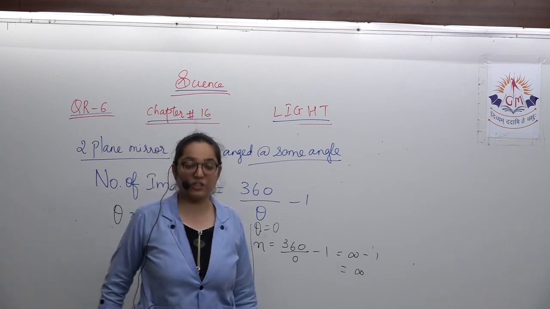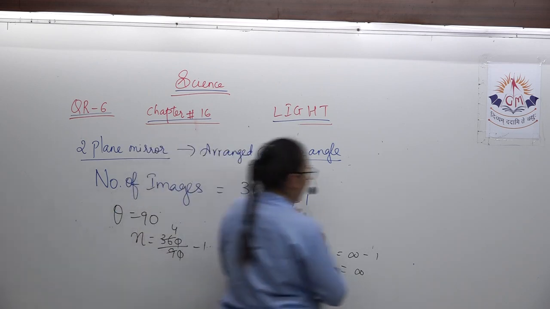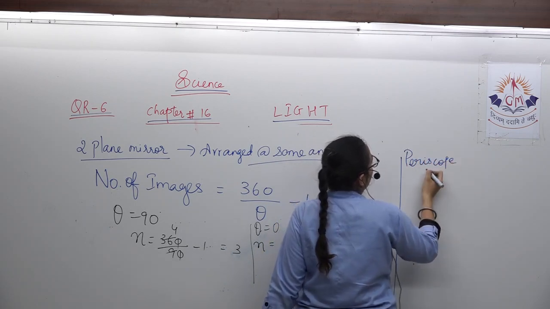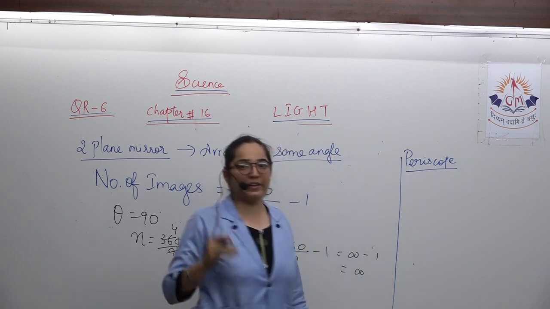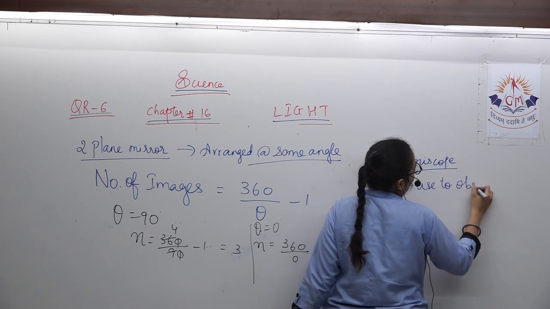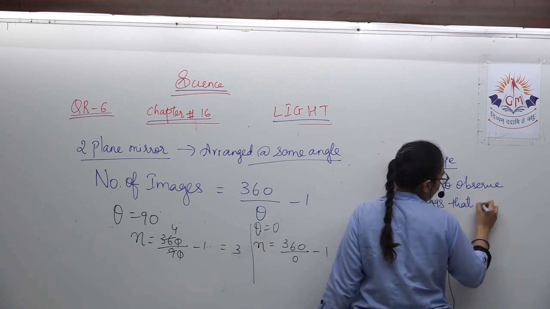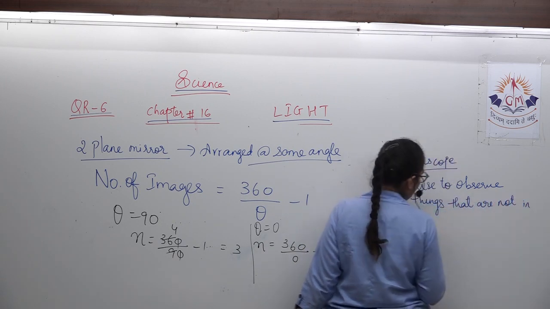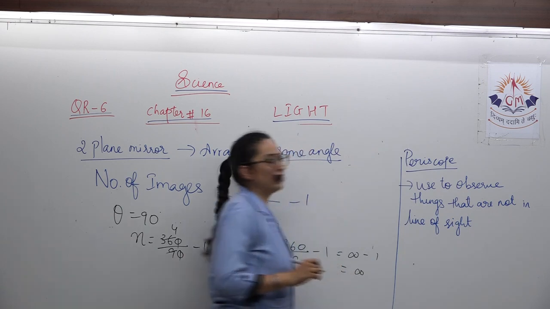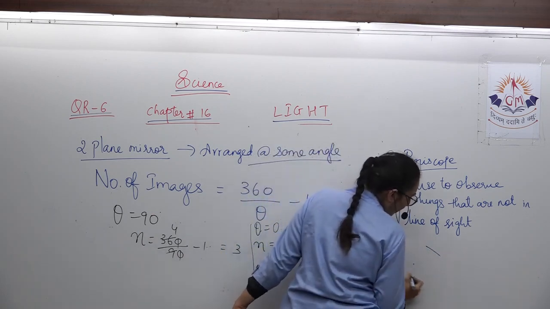The principle of multiple reflection is also used in the kaleidoscope and periscope. Periscope. What is happening in a periscope? It is generally used for observing anything which is not in the line of sight. When things are not in the proper line of sight and you want to see something, then you can use a periscope. Here both the mirrors are kept at an angle of 45 degrees.